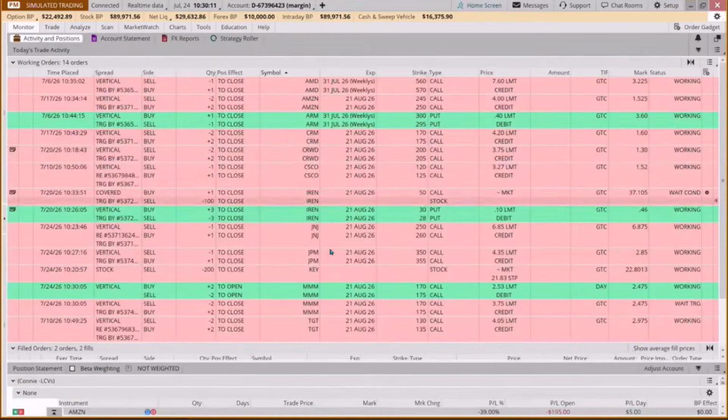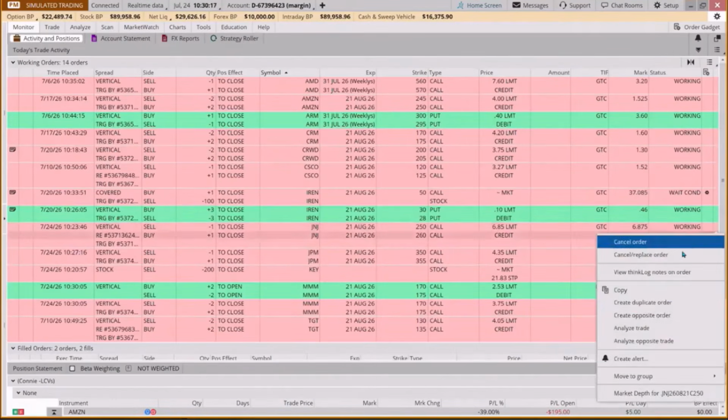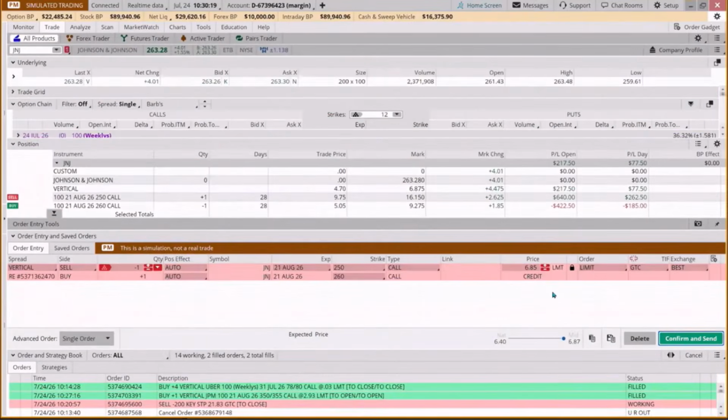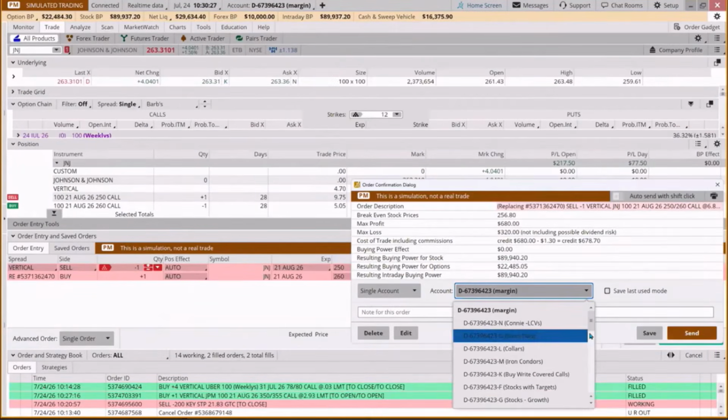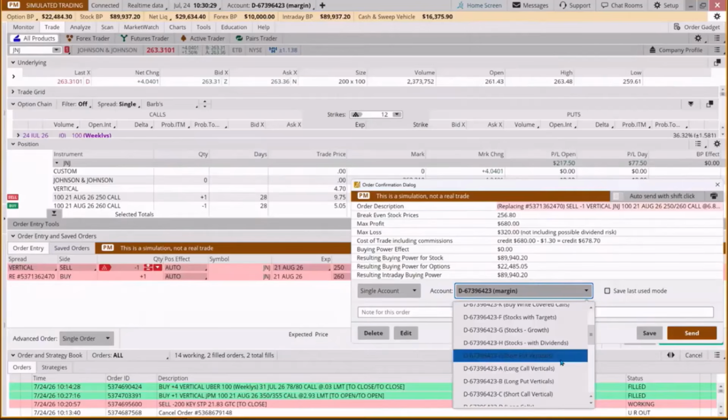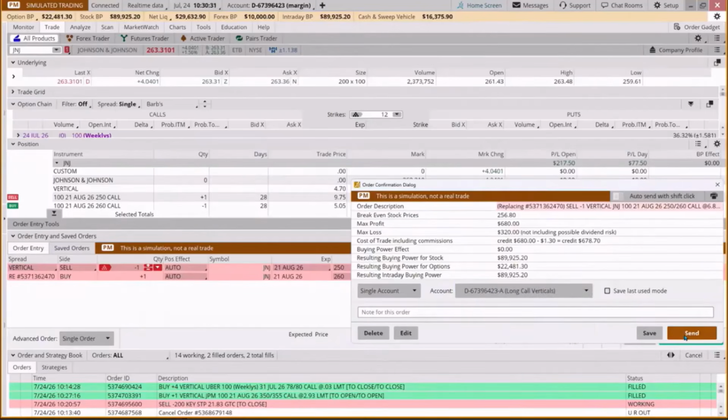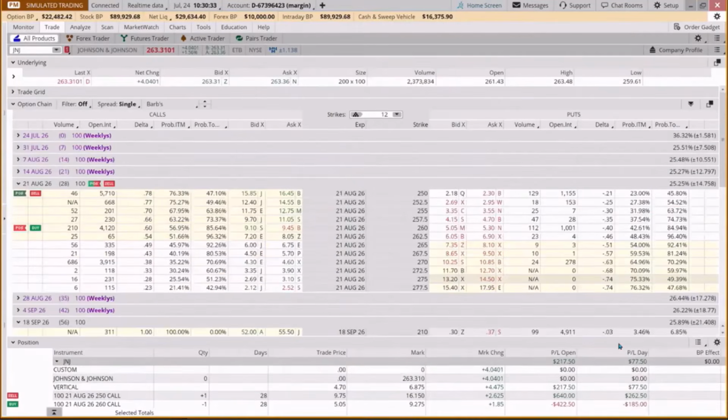Okay, so let's come back because I wanted to do this J&J. Let's see if we can get it to fill here. The market seems to be driving a hard bargain on this one. Okay, so we'll wait for that one.